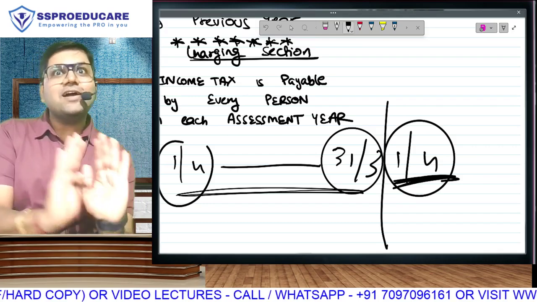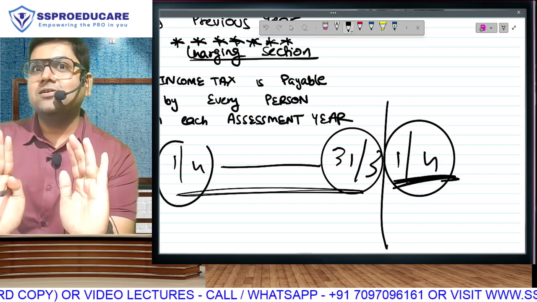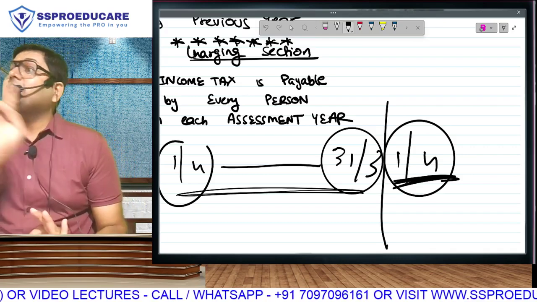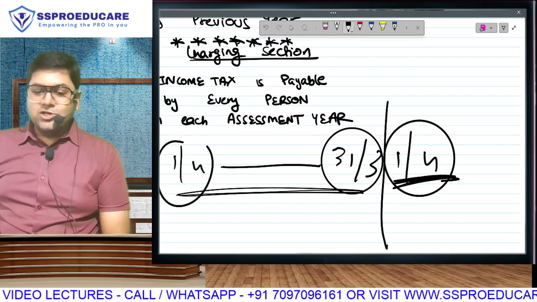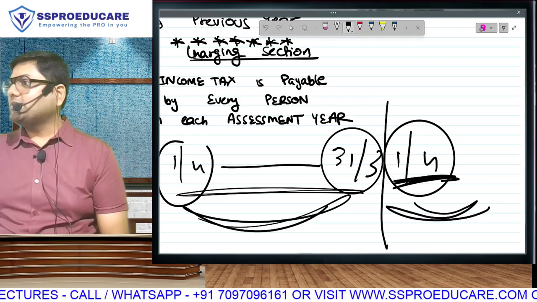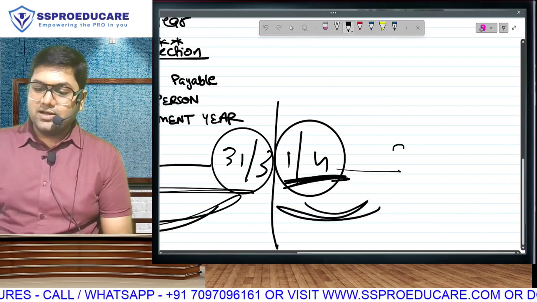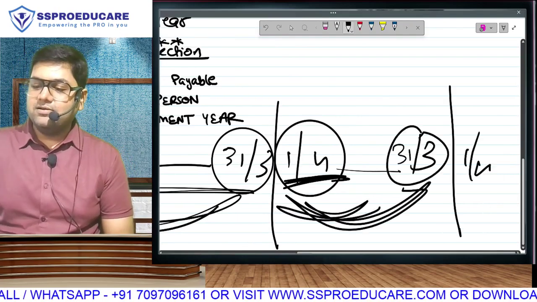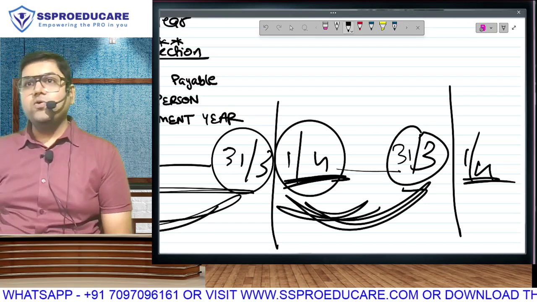So this year's calculation cannot now change. That means whatever income I earn, I will be calculating in the next year. So earn in the first year, calculate in the next year. Of course, here again you are earning something, no? But this year's income, now you calculate in the next year. Do you understand?